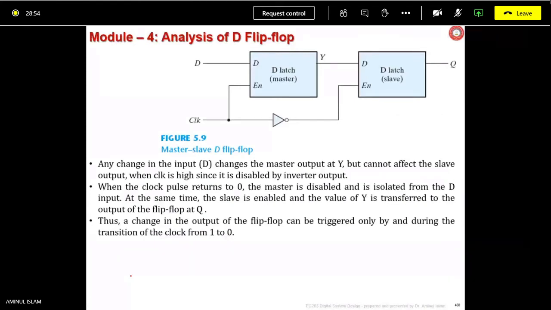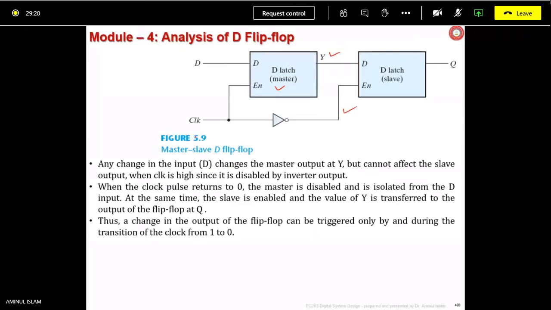Master slave D flip-flop. You can connect D flip-flops with clock and clock bar. After this inverter, clock bar is going. So when clock goes high, your master, this first one is master, is enabled, and D is stored at the Y output.